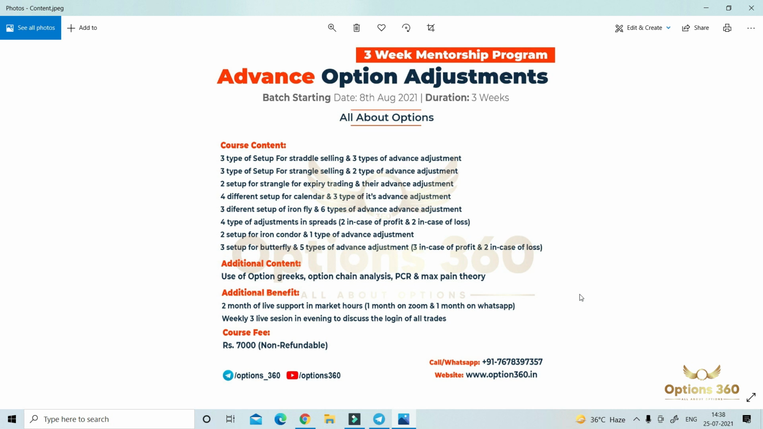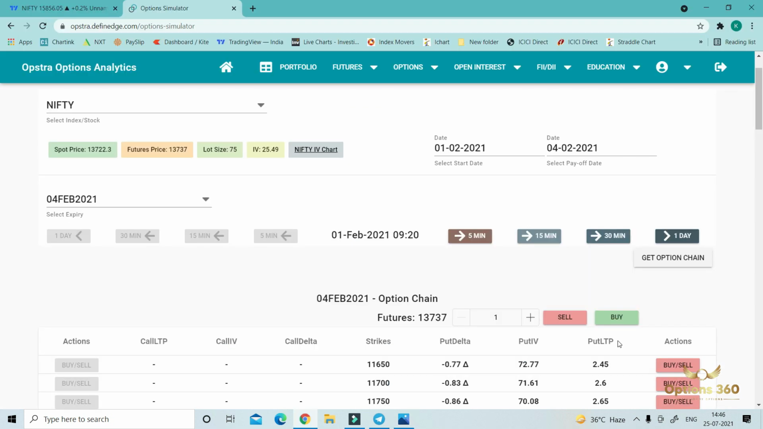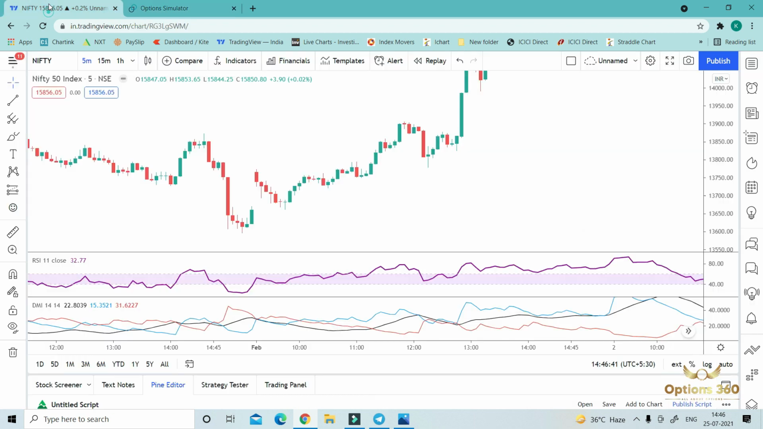So now let's move to the simulator and we will check whether our adjustment worked on that day or not. So guys, we are here on the Opstra simulator, 1st February. Because our budget day was 1st February, first we have to look at our conditions to initiate a straddle. So what are our conditions? Condition number 1, RSI should be between 40 and 60. Condition number 2, ADX should be below 25. Condition number 3, all these three lines should be merged.